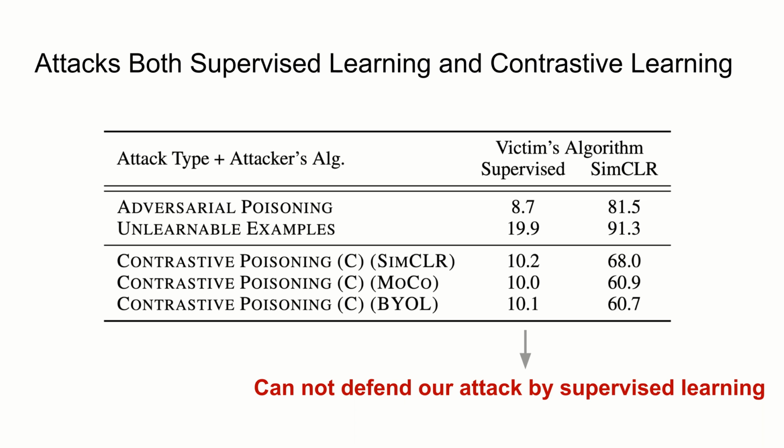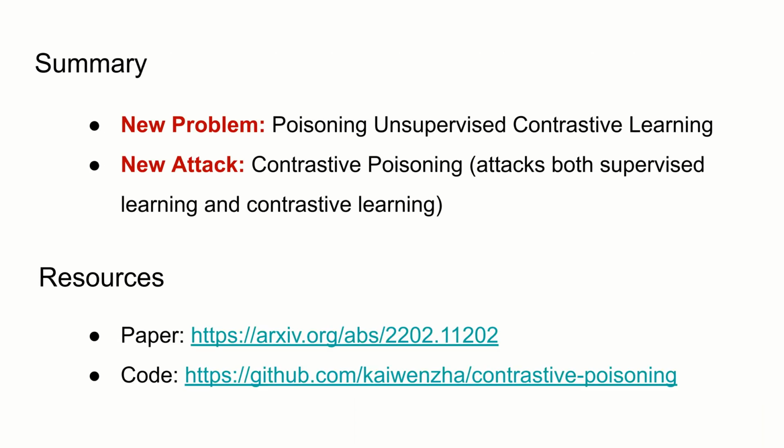In summary, our work for the first time studied the problem of indiscriminate data poisoning on unsupervised contrastive learning. We also propose a highly effective solution called contrastive poisoning, which attacks both supervised and contrastive learning. Our code and paper are released. Please consider checking it out.